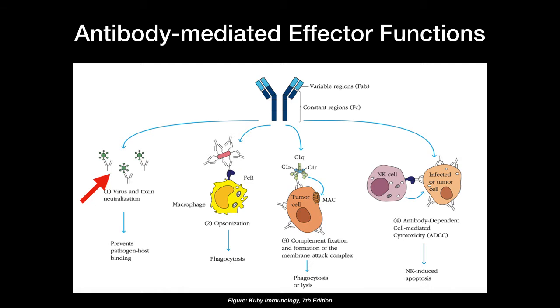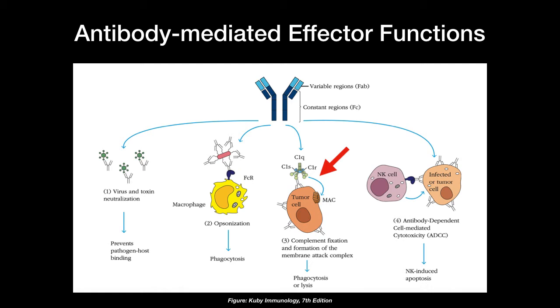The antibodies can bind to these pathogens and toxins and render them incapable of binding to the host. The second function is opsonization. Opsonization means marking of the pathogen by antibodies so that it can be identified by phagocytes and ultimately lead to phagocytosis of the pathogen.